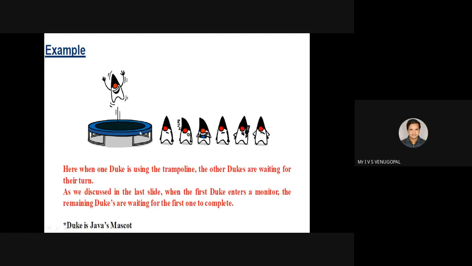Here the shared resource is your trampoline. At a time only one player can play with the trampoline. Remaining need to wait. Once he finishes playing with that shared object, remaining threads can execute. Other threads will be notified so that they can make use of the trampoline.